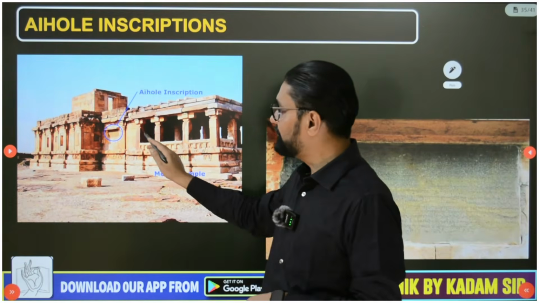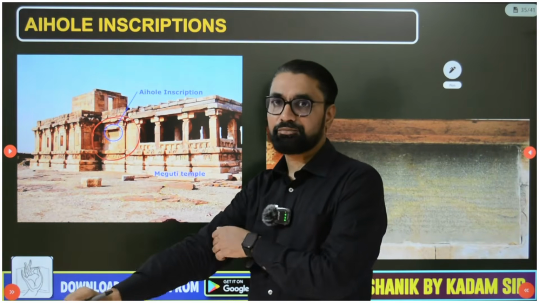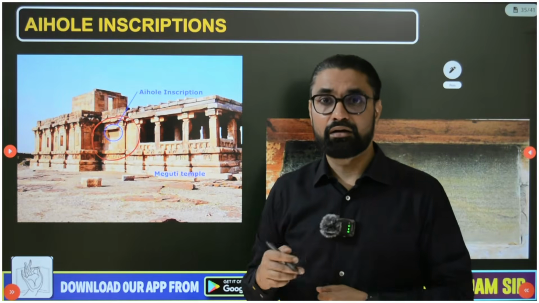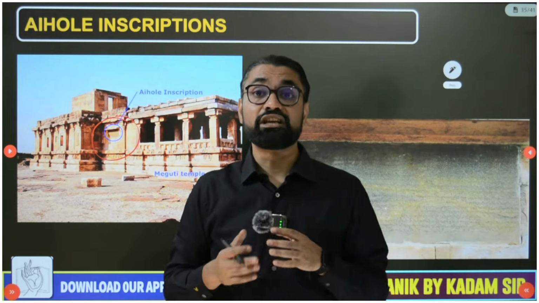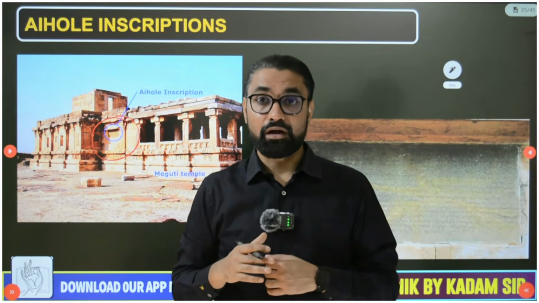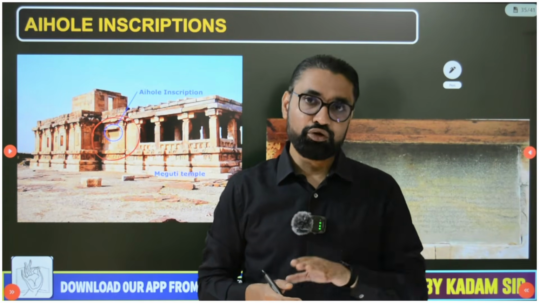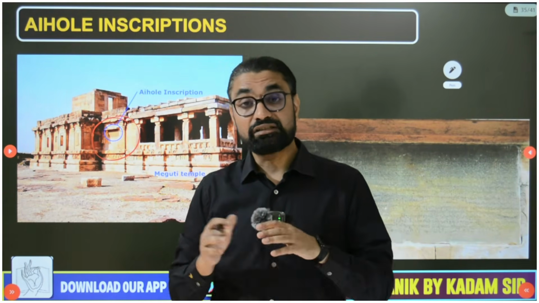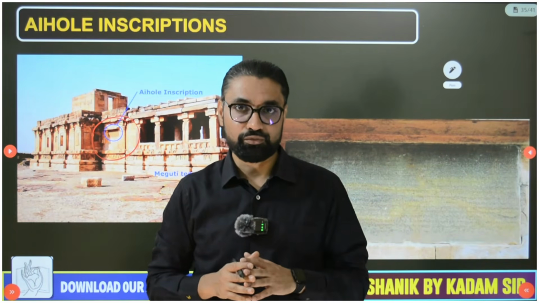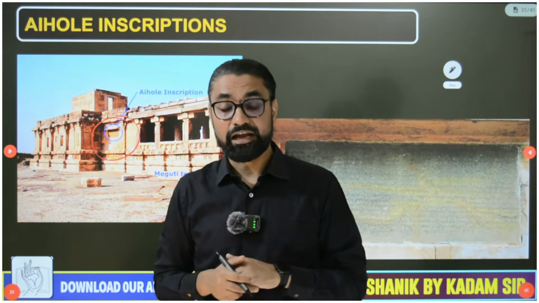Then there is the Meguti Jain temple inscription at Aihole. This inscription is also very important. There was a Chalukyan king Pulkeshin II, and when he was ruling, Harshavardhan attacked his empire and Pulkeshin II defeated him. This inscription gives us a lot of information about Pulkeshin II that I will discuss in detail in my app classes.